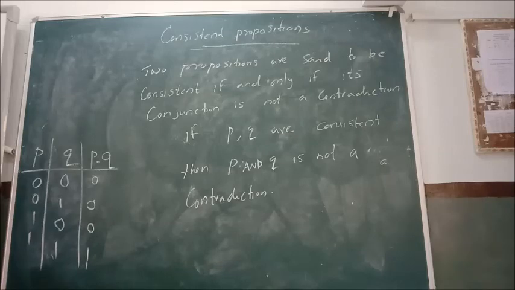After that, we have seen equivalence. Equivalence we already know, right? Two propositions are said to be equivalent when their truth values are the same. And we have given that example of P implies Q is equal to negation P plus Q. Then we have the consistent proposition. Two propositions are said to be consistent if their conjunction is not a contradiction. Okay? Any other? Okay?